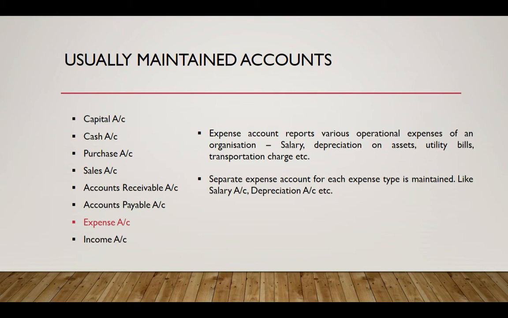So there could be various operational expenses for an organization. So an organization may be paying salaries, or there could be a depreciation on assets, which is an expense to the business, or we incur any loss. So losses are reported under expenses, and we maintain account of each expense type. For example, we record all salaries under an account called salary account. We record all depreciation expense under an account called depreciation account.